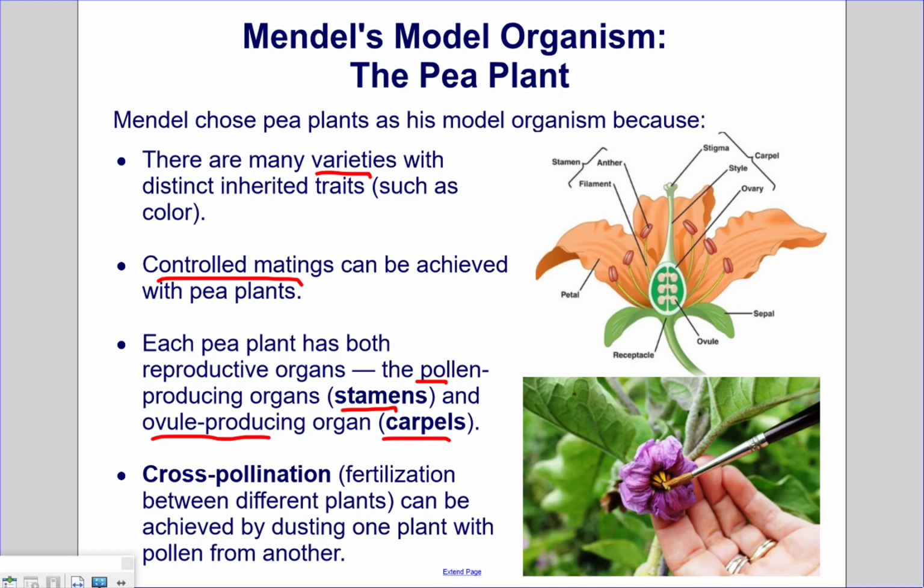Cross-pollination, or fertilization between different plants, can be achieved by dusting one plant with pollen from another. That's seen in the picture on the right over here. There's a brush that's used to take the pollen from the stamen and brush it on the ovule.